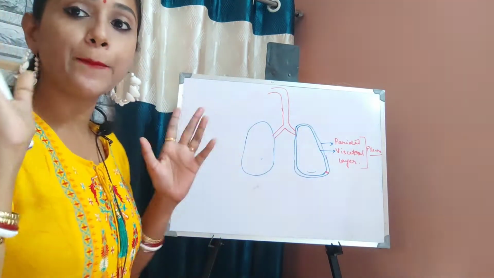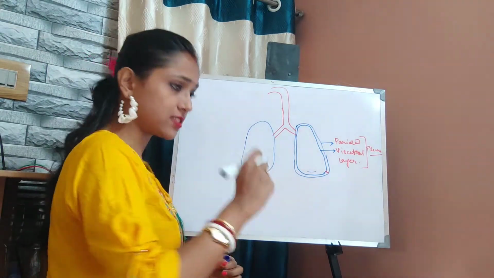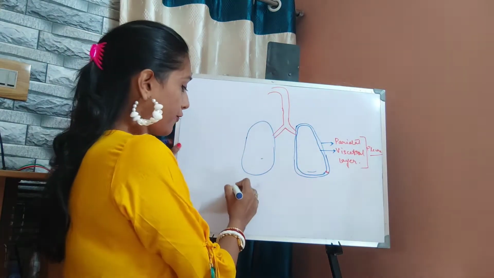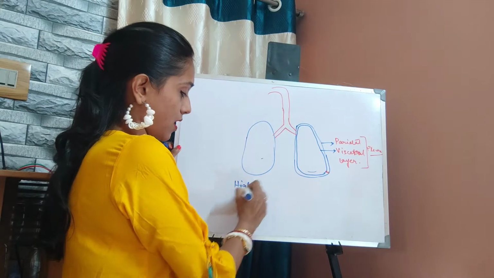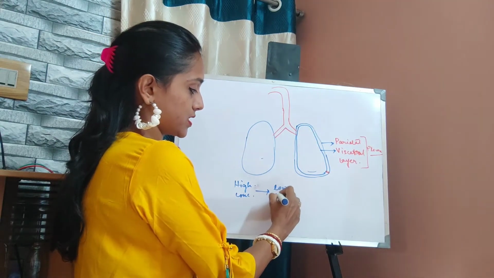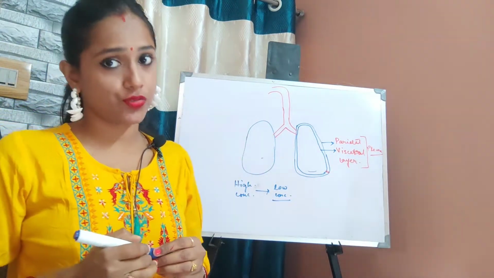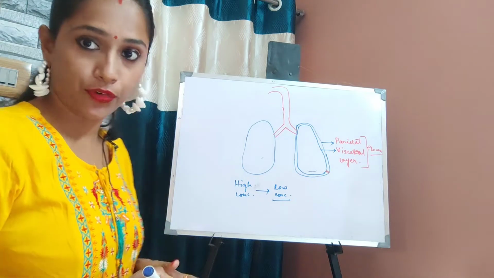There is a basic principle regarding air or any gas, that the gas or the air always flows from a high concentrated area to a low concentrated area. So from higher to lower concentration the air will flow.